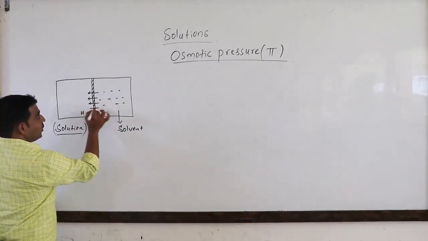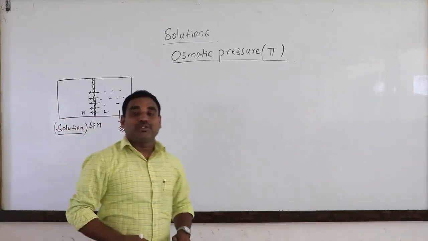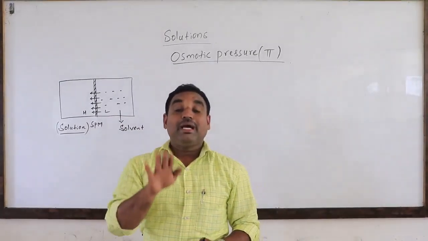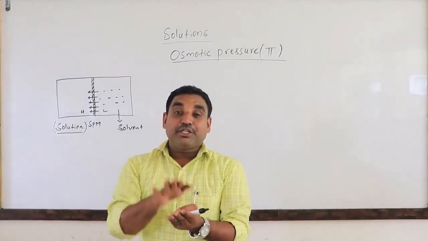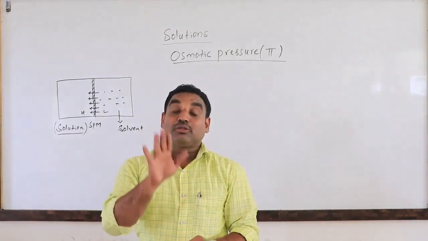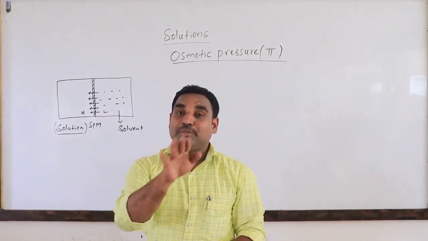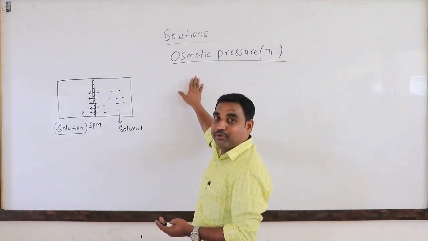Osmotic pressure means, if you want to stop the osmosis process, we need to apply external pressure on the solution side. If you apply the pressure on the solution side, the osmosis process will stop. Whatever pressure we are applying to stop the osmosis process is known as osmotic pressure. Hope you all understand.